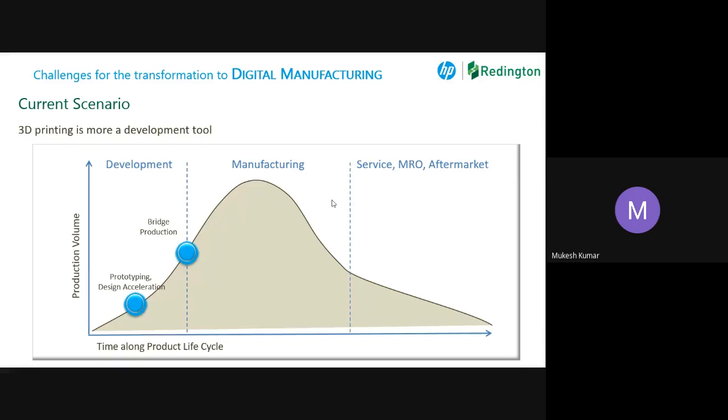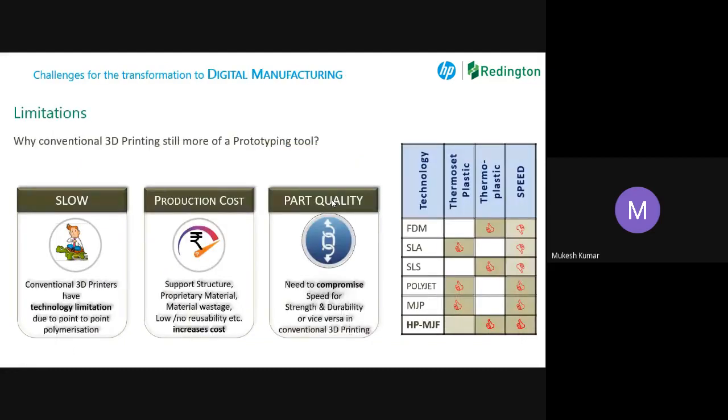I will tell you why people are not able to take up 3D printing technology into the other two segments, which are manufacturing and the service MRO market. These are the three limits 3D printing had so far. Slow, it was a very slow technology. If you wish to manufacture some 10 parts, it was very difficult because the technology was very slow.